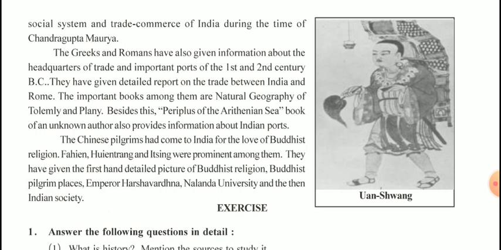The Chinese pilgrims had come to India for the love of the Buddhist religion. Fahien, Hiuen Tsang, and Itsing were the prominent among them. They have given the first hand detailed picture of Buddhist religion, Buddhist pilgrim places, Emperor Harshvardhana, Nalanda University, and then Indian society.